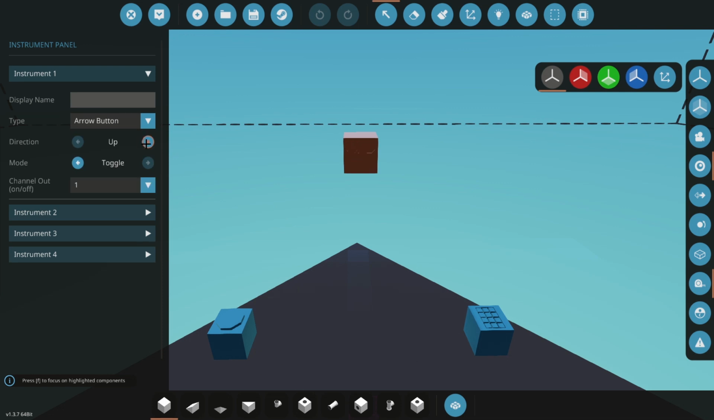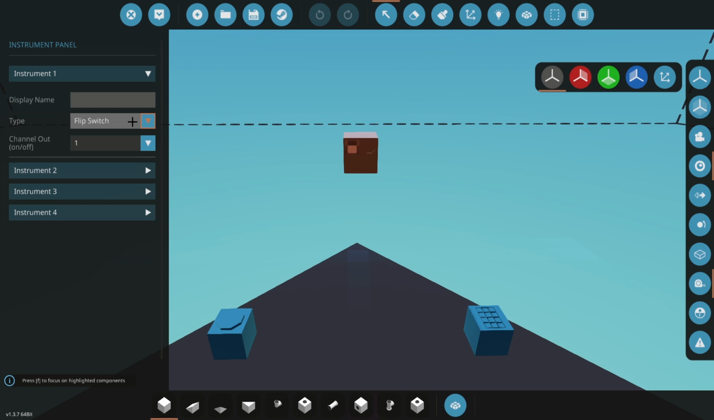You can also do the same with the arrow button. These also have the toggle and push modes, and you can give them four directions. We also have the flip switch, but this does not have a push option, it is toggle only. The advantage of the flip switch, however, is that without electricity, this will still send an on-off signal. So if you need something that does not require electricity, use a flip switch.